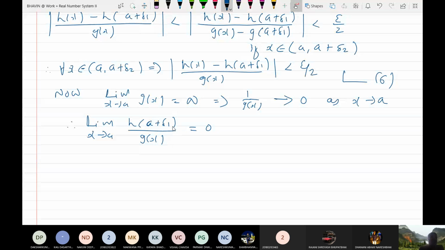Now again this limit is 0 and epsilon is positive. So what will you find?